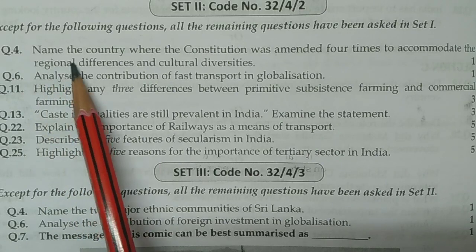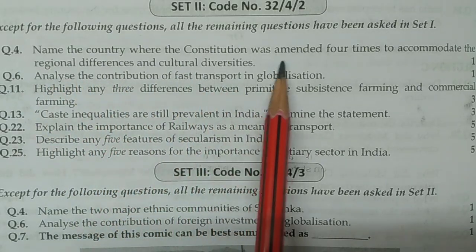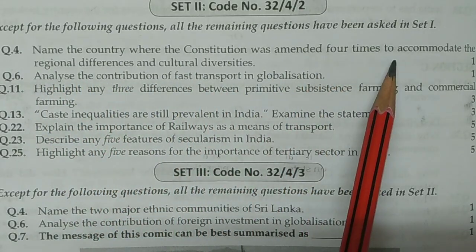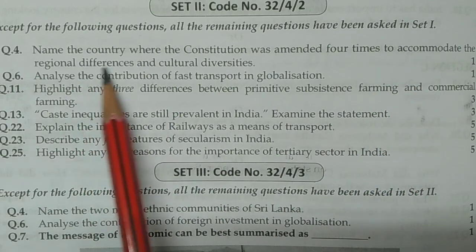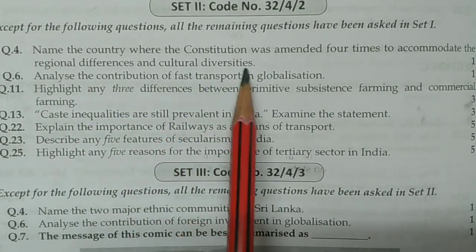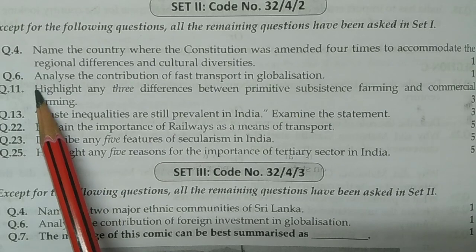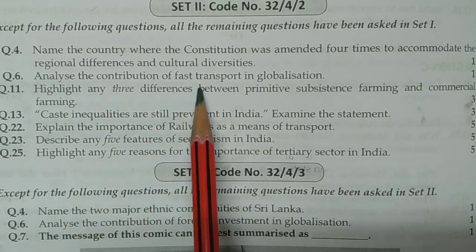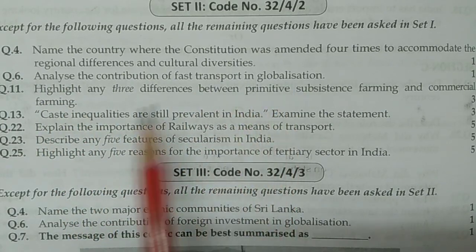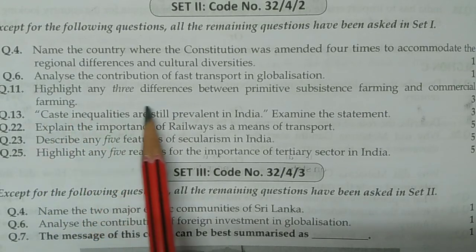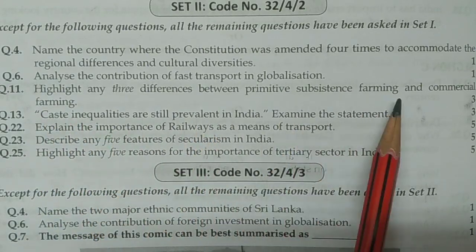So let's start. Name the country where the constitution was amended 4 times to accommodate the regional differences and cultural diversities. Next, question number 6: Analyze the contribution of fast transport in globalization. Question number 11: Highlight any 3 differences between primitive subsistence farming and commercial farming.